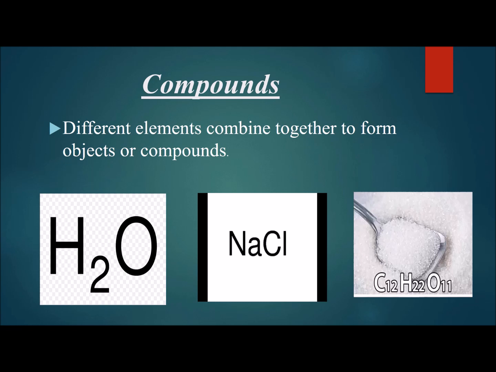First, what are atoms? Atom is the smallest particle that exists in nature. Then what are elements? Elements are formed when two or more same types of atoms combine together. And how are compounds formed? When two different elements combine together, they form a compound.